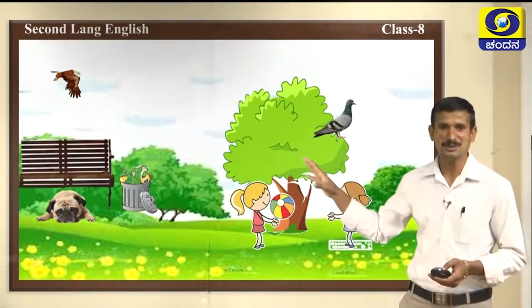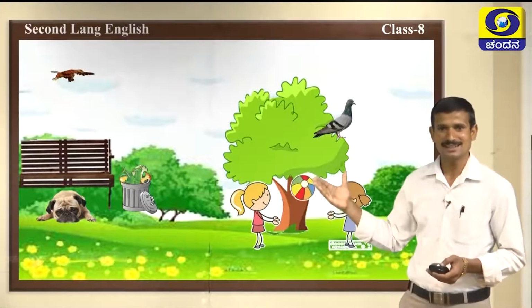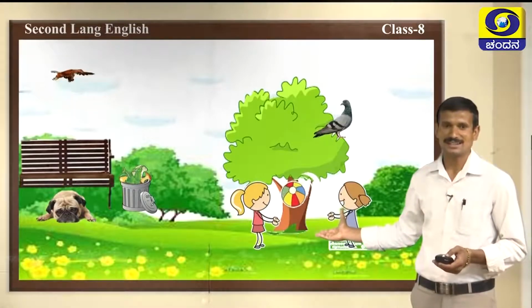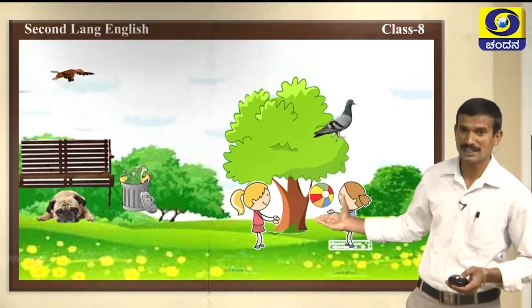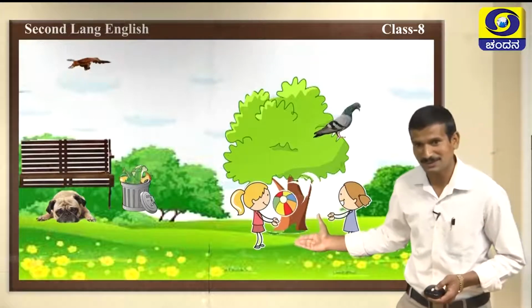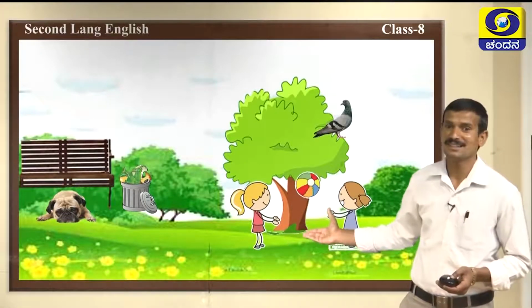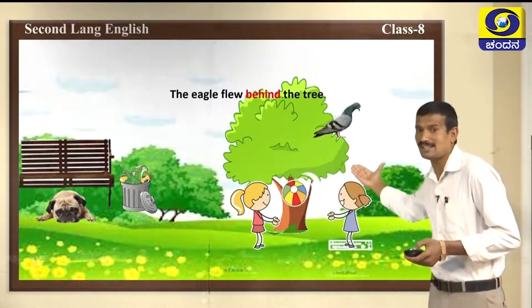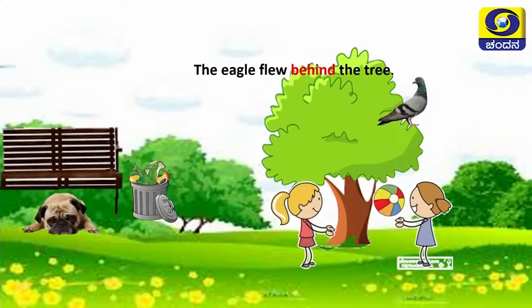Yes, this is also a beautiful picture. What is there? An eagle, a pigeon, a dog and the children are playing. What are the prepositions we can use here? The first one is, see, where is the eagle? The eagle flew behind the tree.